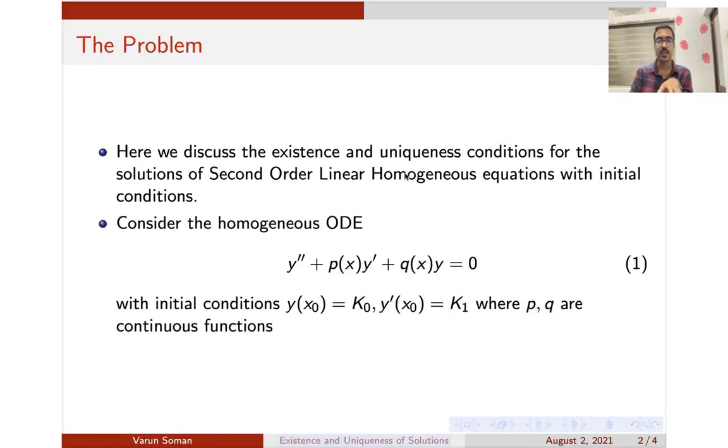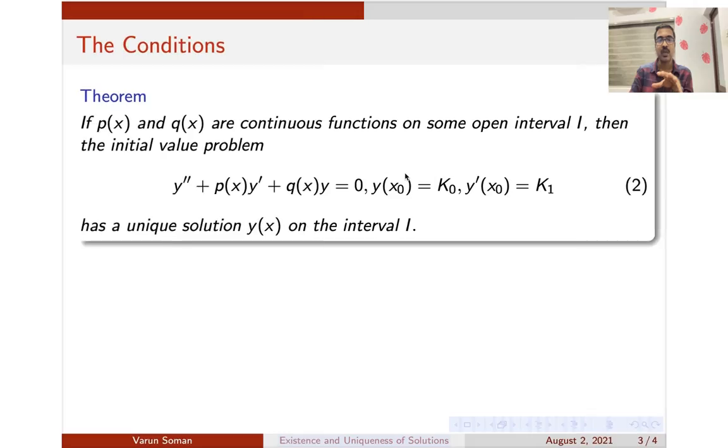You're taking a homogeneous ODE with these conditions. The statement and the condition is that if p of x and q of x are continuous on some open interval, then this problem would have a unique solution in that interval. This is the existence and uniqueness condition, and if they ask you to state the condition, you have to just state this theorem.